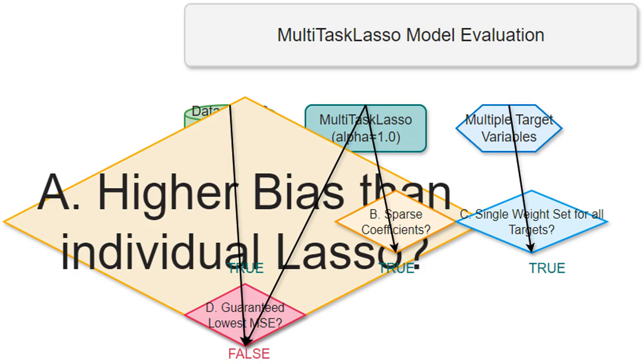I'm asking, does using MultiTaskLasso result in more bias than if I trained separate lasso models for each target variable? Because MultiTaskLasso shares weights between the different prediction tasks, it might make simplified assumptions leading to higher bias.